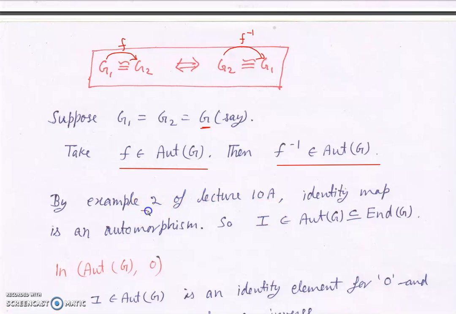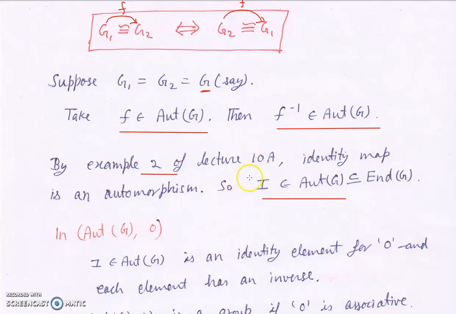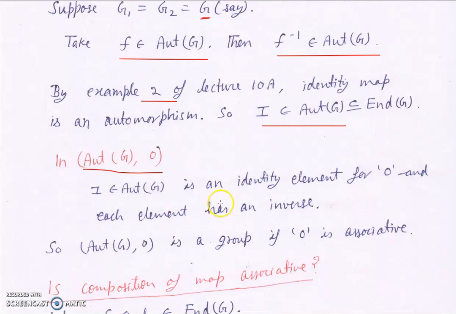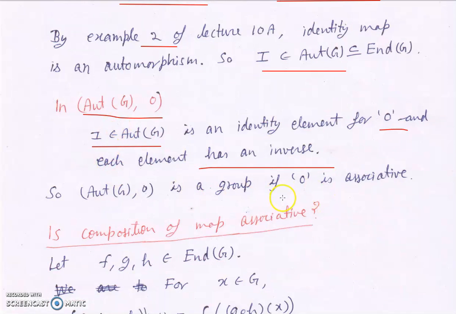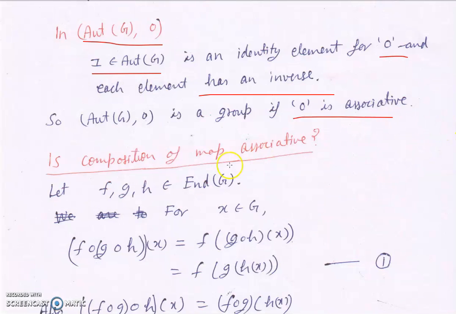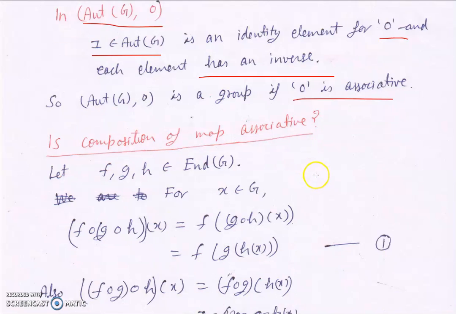And in the previous lecture, example 2, we saw that the identity map is in the set of automorphisms of G. Then it means that Aut(G), with respect to composition of maps, has an identity element for this composition, and it also has an inverse for each and every element. So Aut(G) will become a group if we show that O is an associative operation. So the question is, is this composition of maps an associative operation?